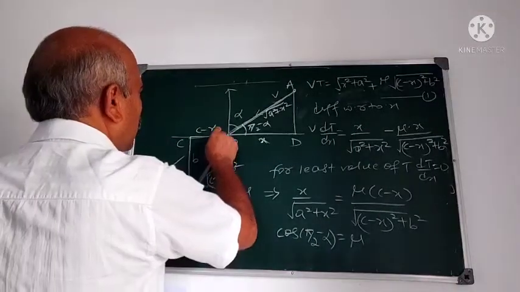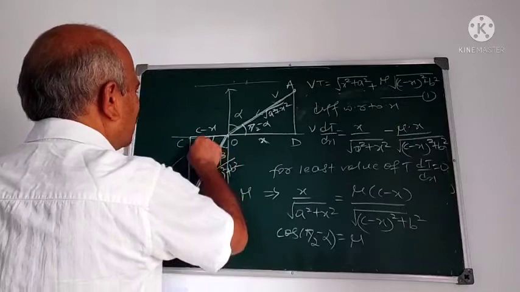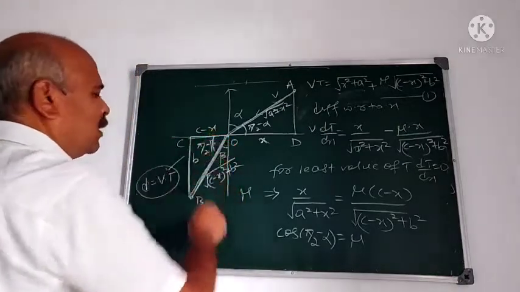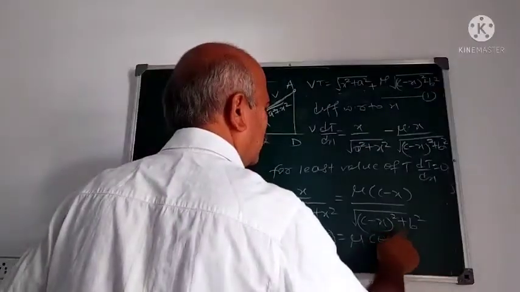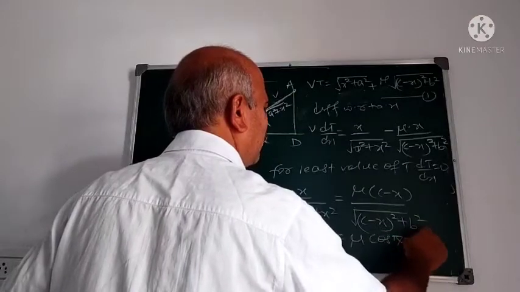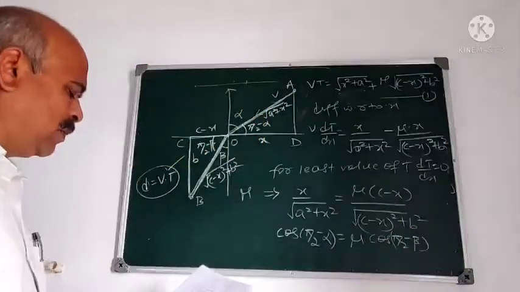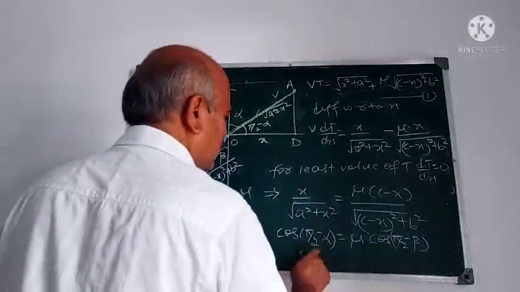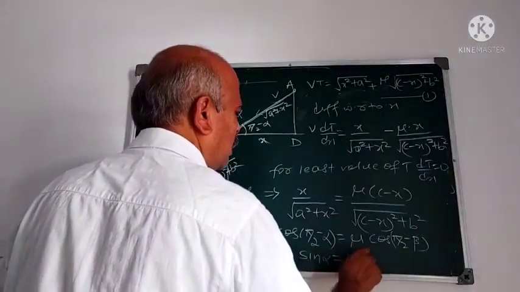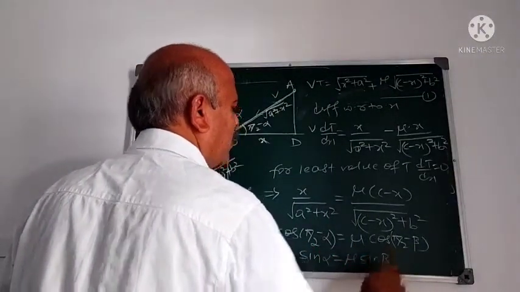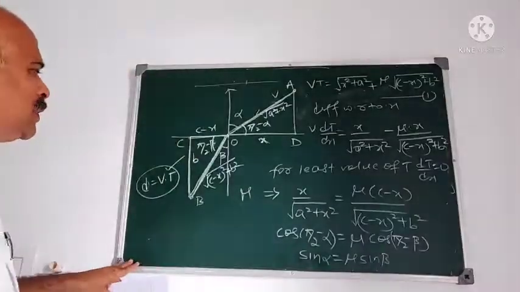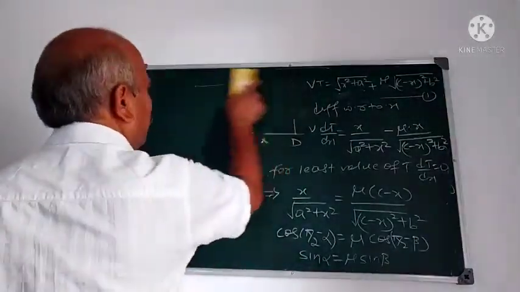It is cos of this angle, which is pi by 2 minus beta. So mu into cos of (pi by 2 minus beta). Therefore, sin alpha is mu sin beta. And this is called Snell's law of refraction.